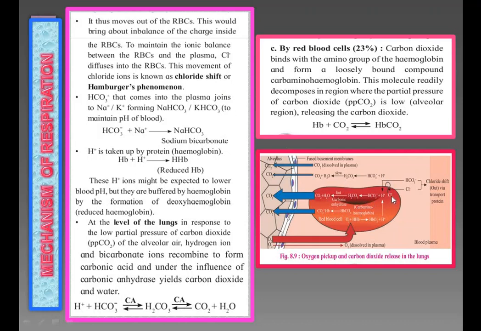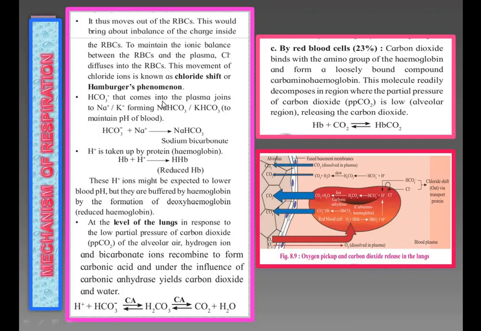See in the figure, the chloride ions diffuse into the RBCs because of what? To maintain the ionic balance between plasma and RBCs. This movement of chloride ions is known as chloride shift, or it is also called Hamburger's phenomenon. See here in the figure, these chloride ions diffuse into the RBCs, and this movement is called chloride shift or Hamburger's phenomenon.